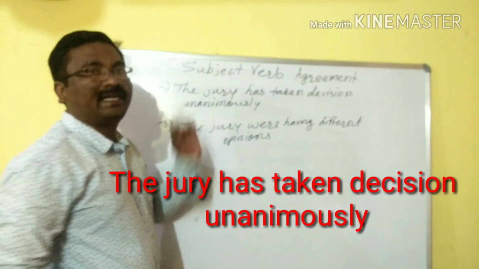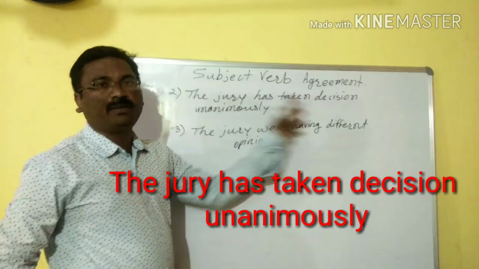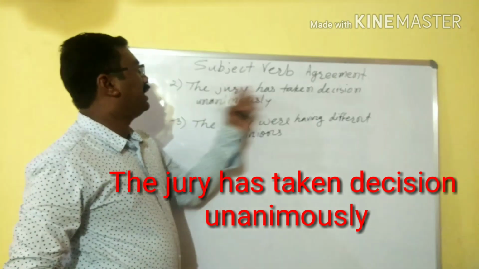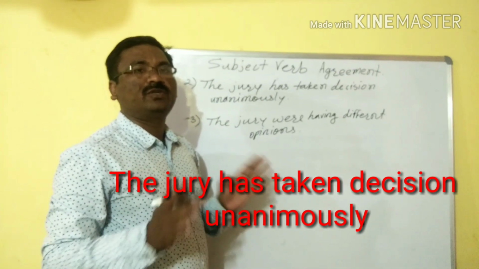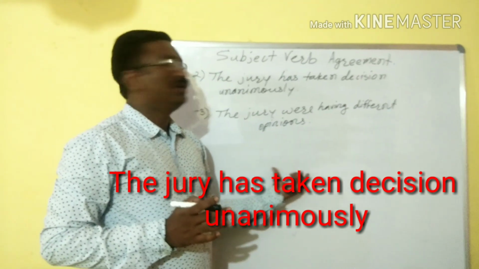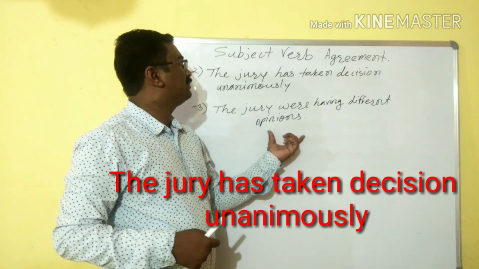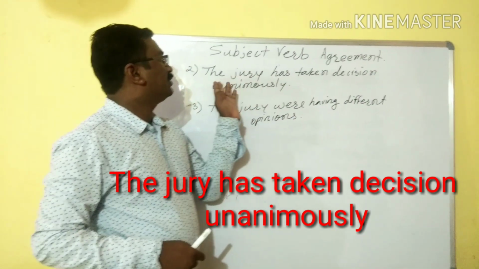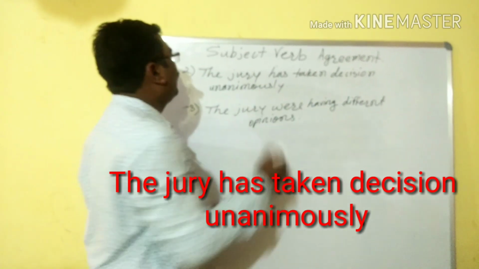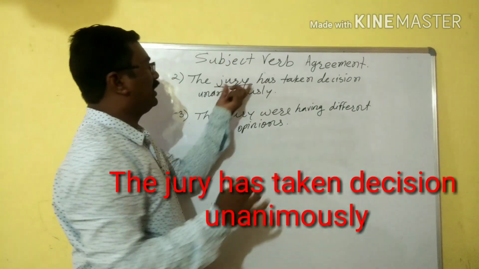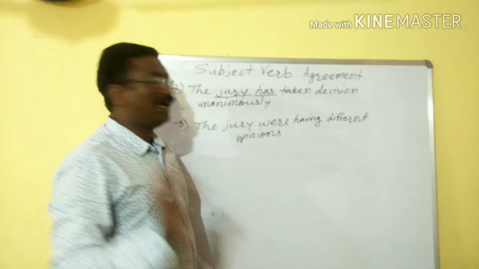Now look at the second example. The jury has taken the decision unanimously. Means together. This jury has taken the decision unanimously means all jury members together. Jury means what? The judges' panel who are going to take the decision. So these members are called jury. As we have used jury together, we should use has, not have.